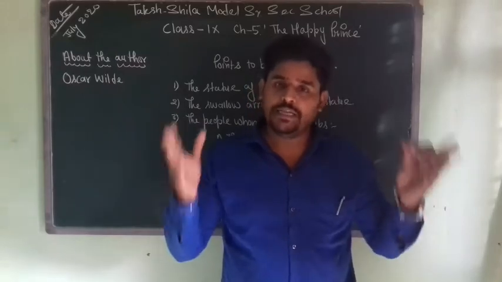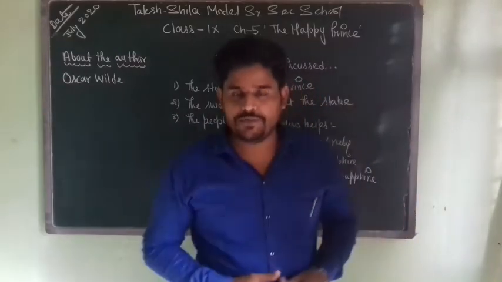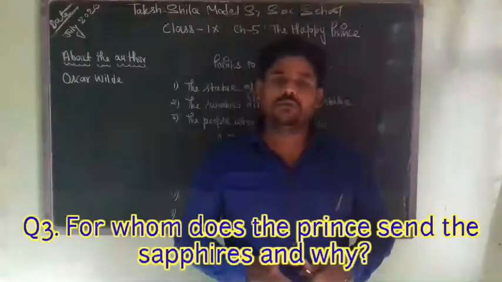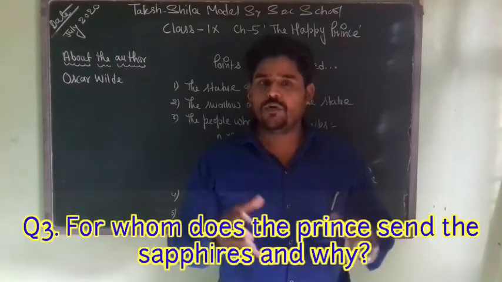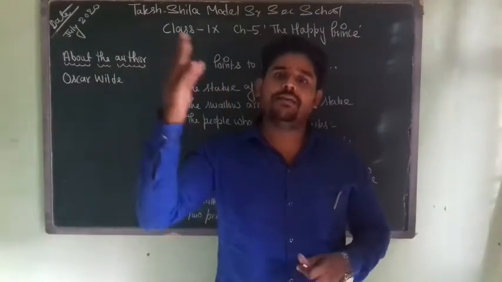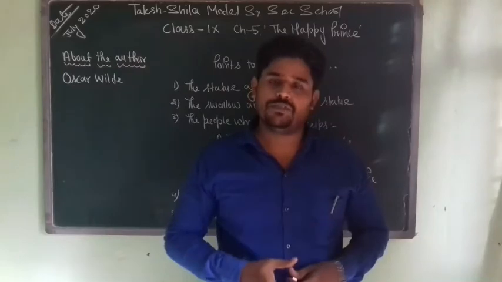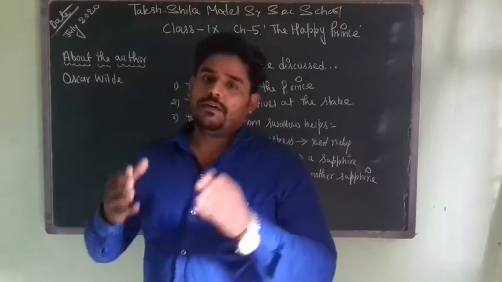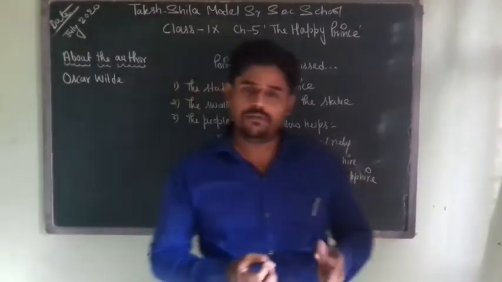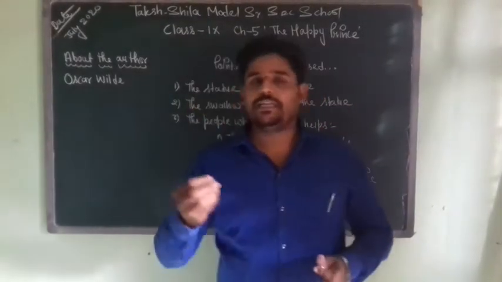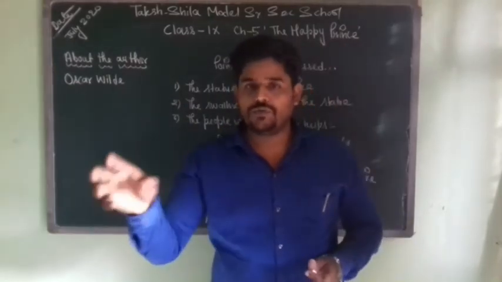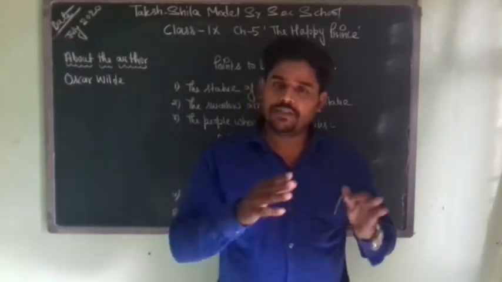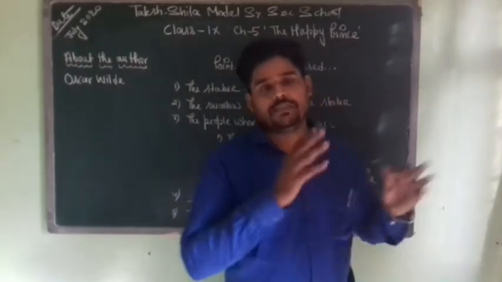So the Happy Prince requests the bird swallow to pick out what? The red ruby from his sword's hilt and fly away with it and give it to the seamstress. The bird swallow does the same, and he just does what? He just picks out the red ruby from the sword hilt and he goes away with it and throws the red ruby onto the table when the seamstress is quite tired and she is asleep.